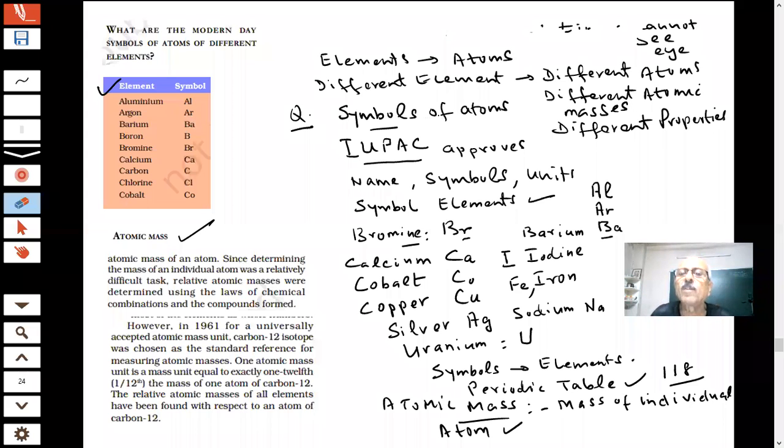So here we will choose some standard, and then we will compare the atomic masses of other elements. So we have to choose a standard reference. What we need, students, is to choose a standard reference for measuring, or I would say comparing, atomic masses.